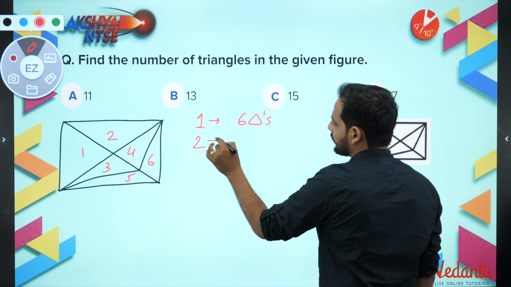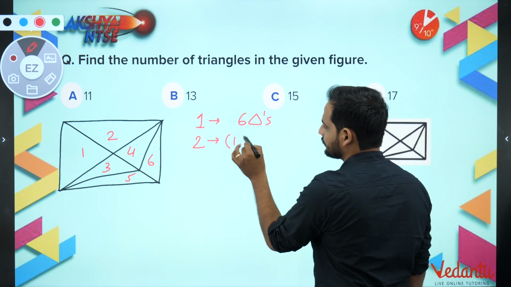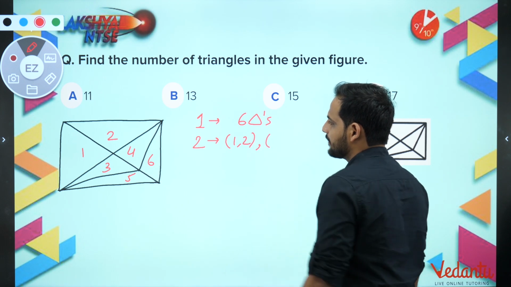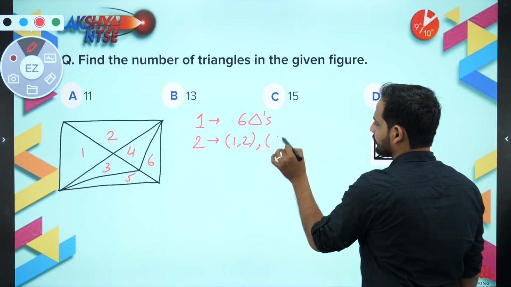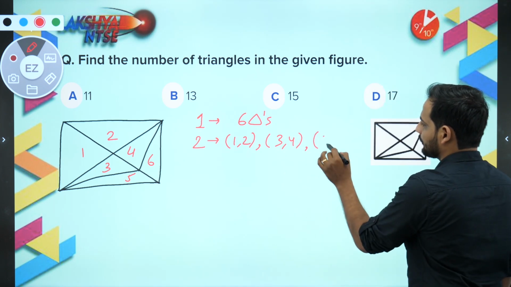Let us combine 2 figures now. If I combine 2 figures, the first possibility is 1, 2. Second possibility which I am getting is 3, 4. Third possibility which I am getting is 5, 6.